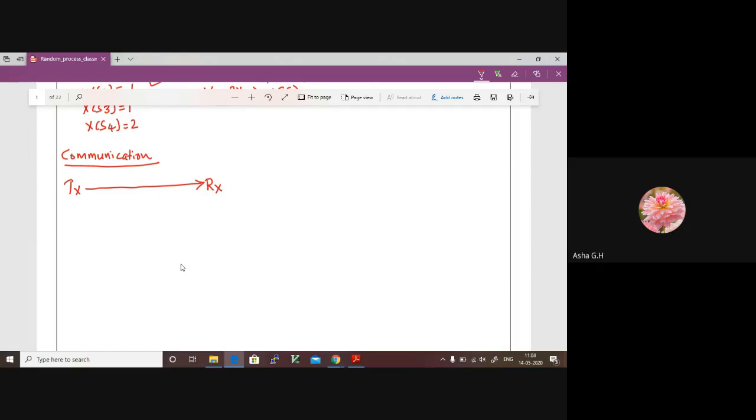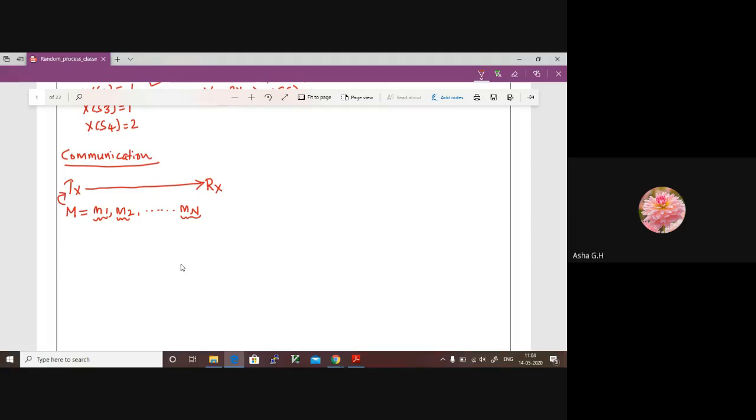Assume that the transmitter wants to send some set of messages. Let us call that message M, and this message M consists of multiple blocks. Why is the block concept there in communication? If I have, say, 1000 bytes of data, all 1000 bytes will not be sent as a single chunk. In the layering model, the entire message block M is divided into small blocks, which we call frames, packets, or whatever. These are the message blocks present at our transmitter.